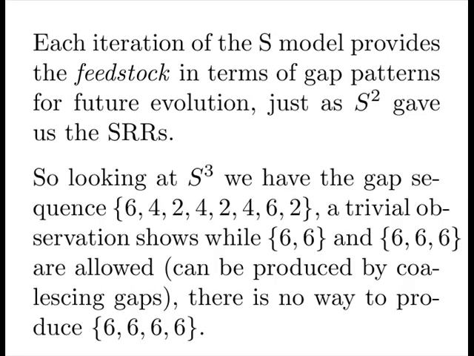So looking at S3, we have the following gap sequences generated, and a trivial observation shows that while tuples of 6-6 and 6-6 are allowed, which means they can be produced by coalescing gaps, there is no way to produce a tuple of 4 6s in a row. Just simply not possible and will not exist in nature.